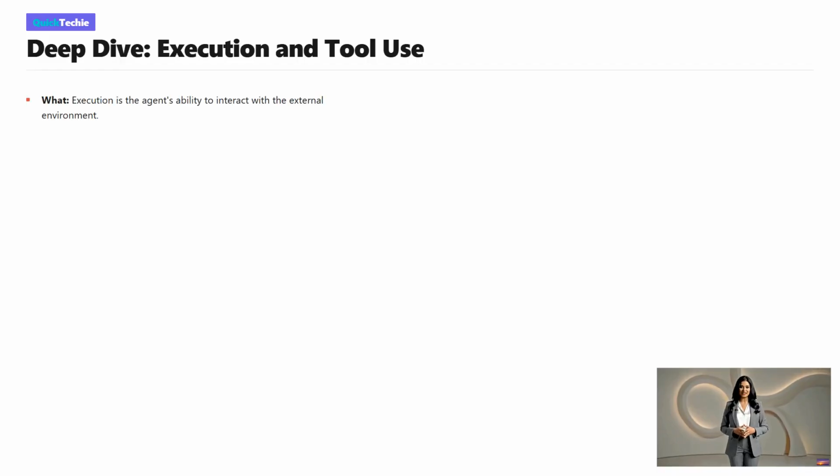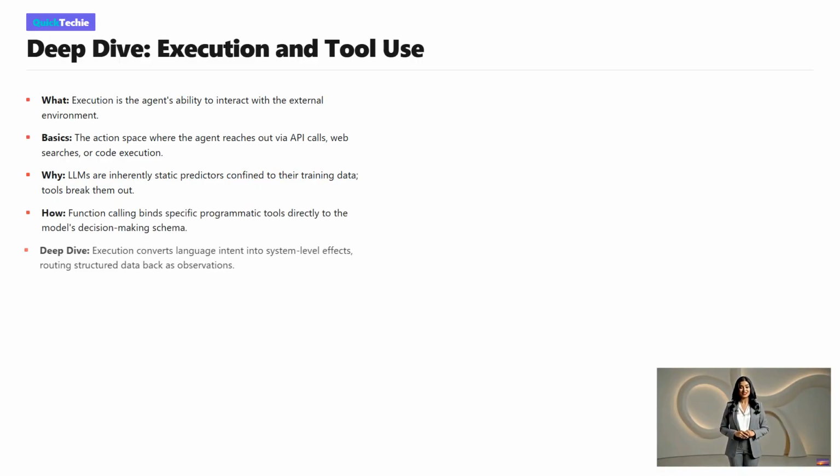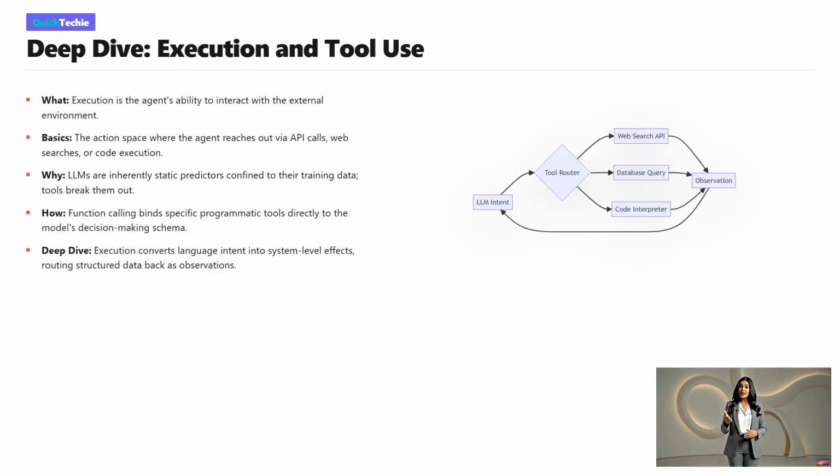The final pillar of the agent is execution. What is execution? It is the agent's ability to reach out and actually manipulate the external environment. At a basic level, this involves using an action space containing things like web search APIs, calculators, or code interpreters. Why do we need this? Because a language model on its own is a static predictor trapped inside its training data. Tools give it hands and eyes. How is this achieved? Through a mechanism called function calling, where the agent outputs structured requests that trigger your code.